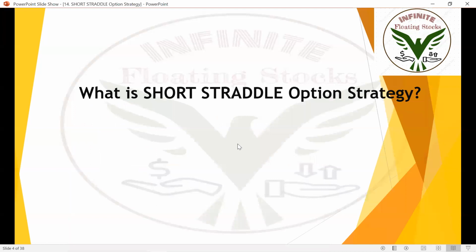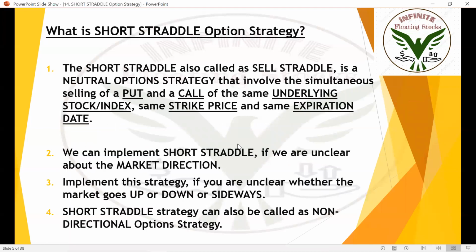All right. So here is the formal definition for short straddle. The short straddle is also called sell straddle. Why? Selling is nothing but going short, right? So that's the reason short straddle is also called sell straddle. And it is a neutral strategy.